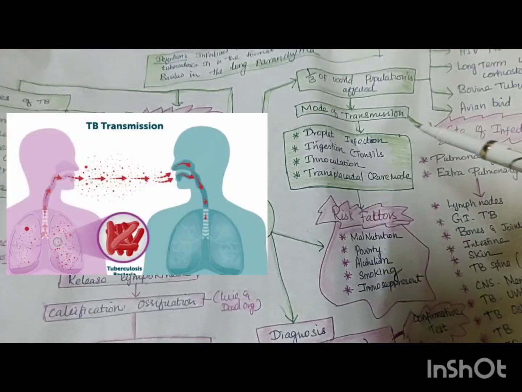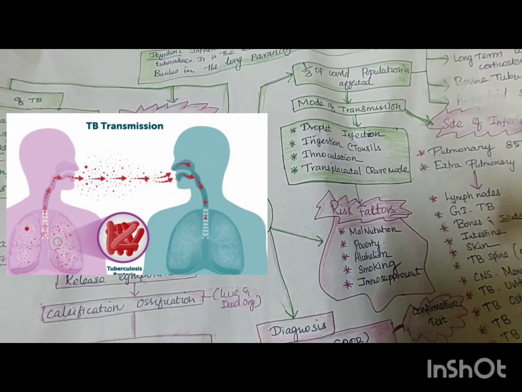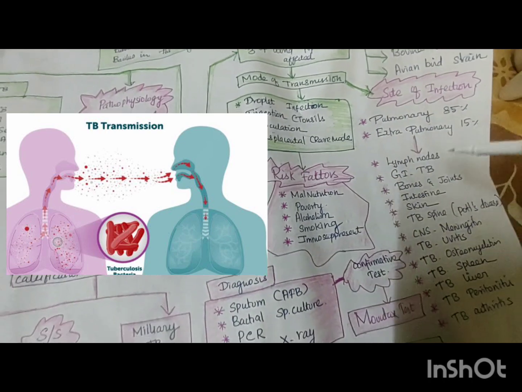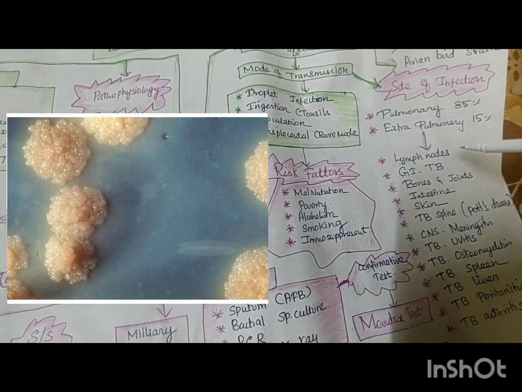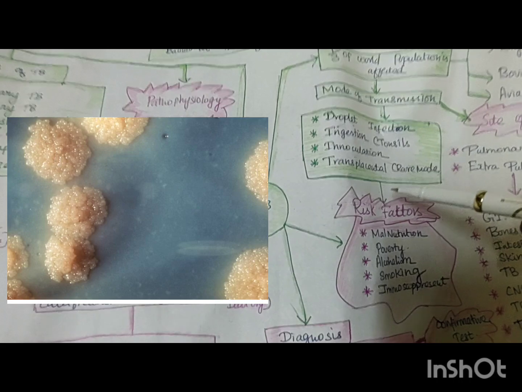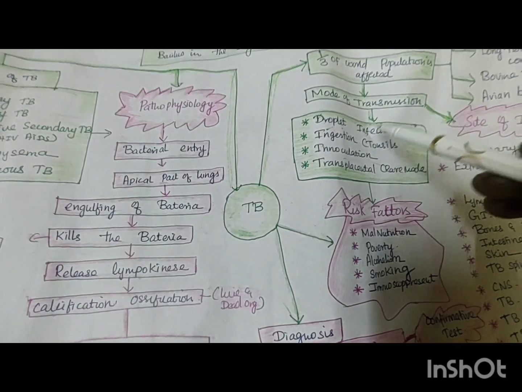What about mode of transmission? 85% of TB is transmitted by the airborne route, right or not? The remaining will be extrapulmonary TB. How is this mode of transmission? You can just list down. Mode of transmission: droplet infection, ingestion, inoculation and transplacental. It's very, very rare. Transplacental is very rare. Droplet is the main thing.